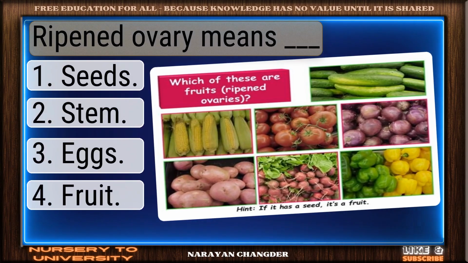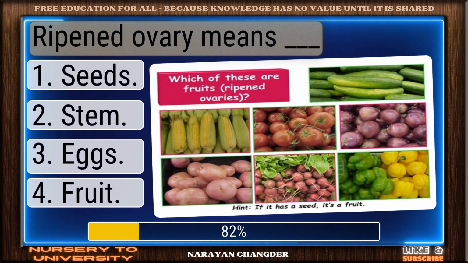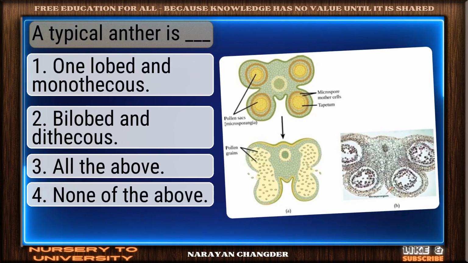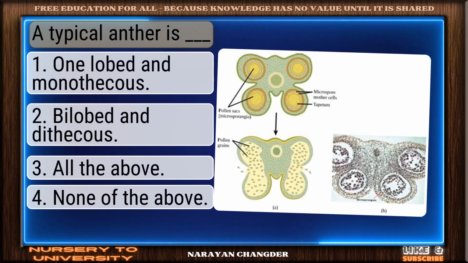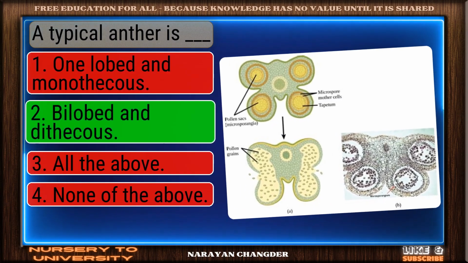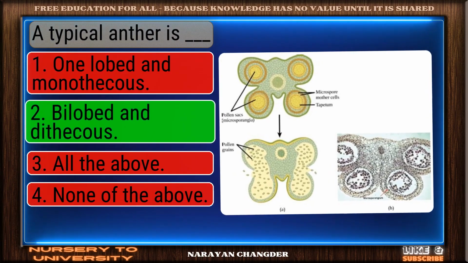Question number 264. Ripened ovary means dash. Strong choice. Fruit is the right answer. Question number 265. A typical anther is dash. Perfect. Bilobed and dithecous is the correct choice.